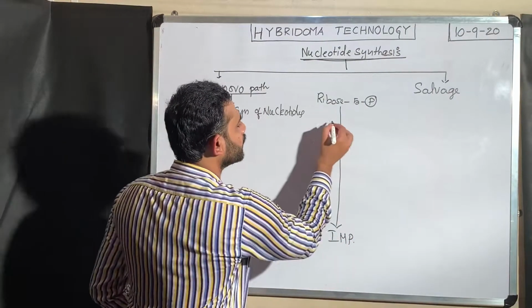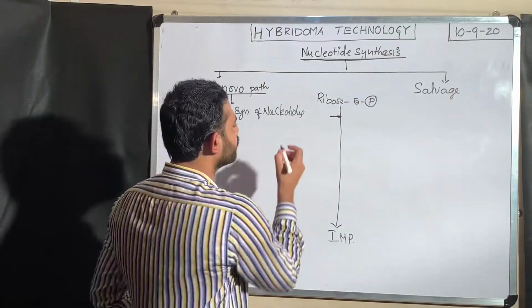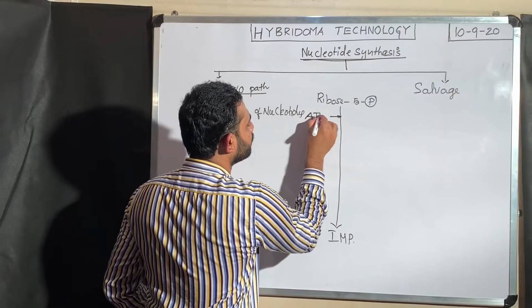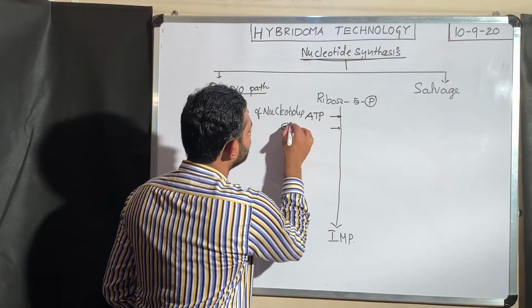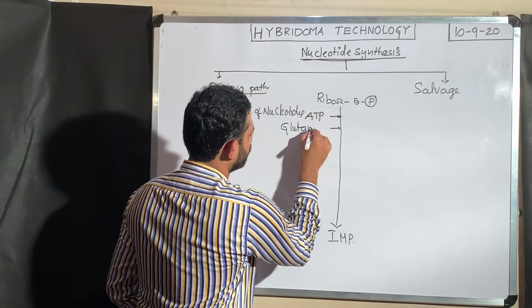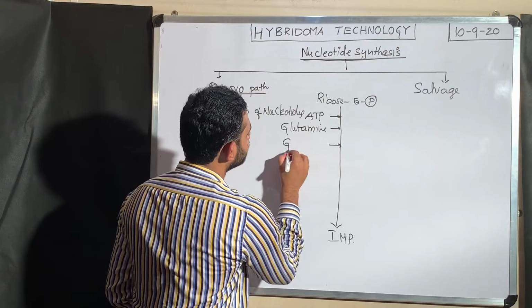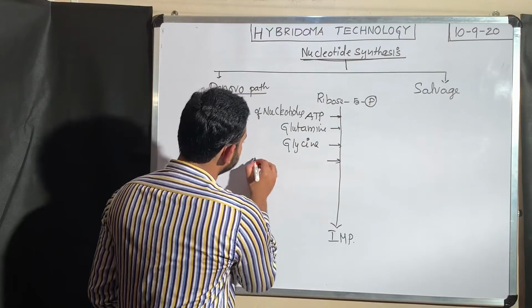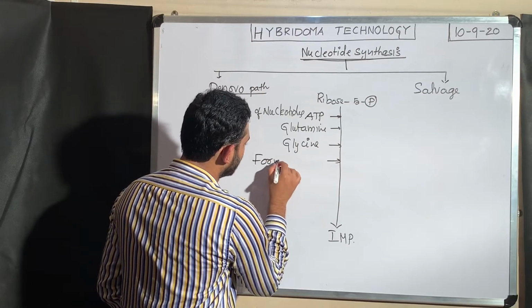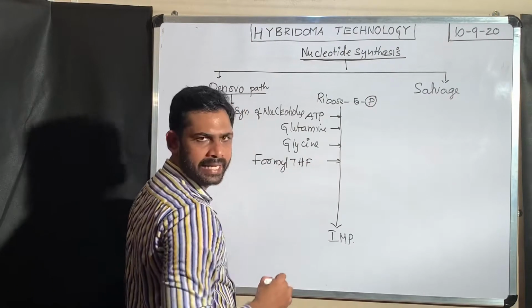So in this metabolic pathway, a number of molecules are involved. For your understanding, ATP is involved. The next one is glutamine. The next one is glycine. The next one is formyl tetrahydrofolate.